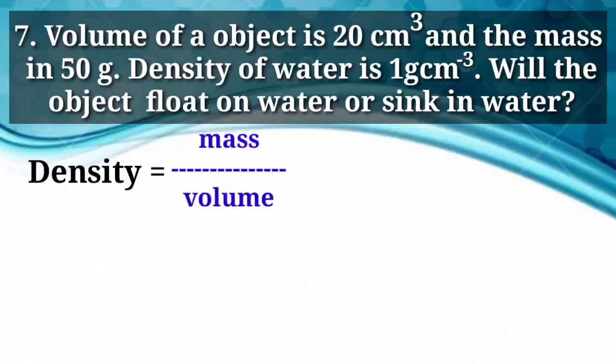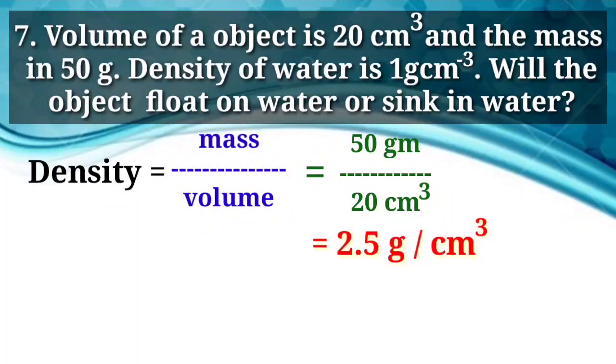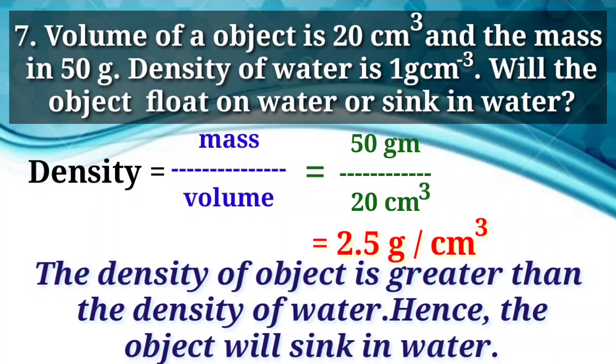Density is equal to mass upon volume is equal to 50 gram upon 20 centimeter cube is equal to 2.5 gram per centimeter cube. The density of the object is greater than the density of water. Hence, the object will sink in water.